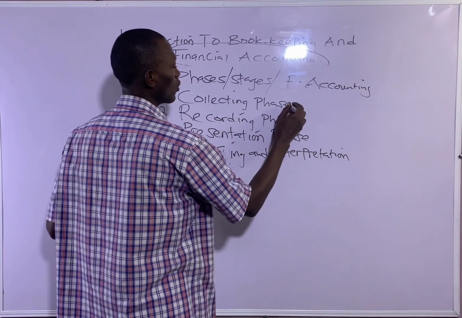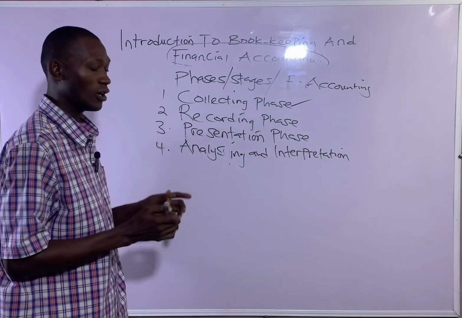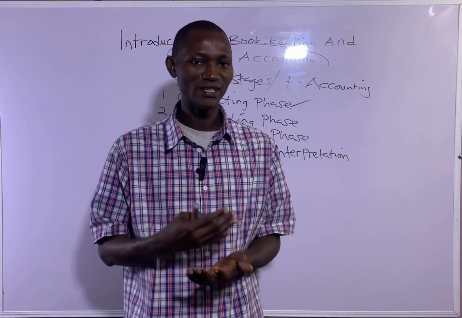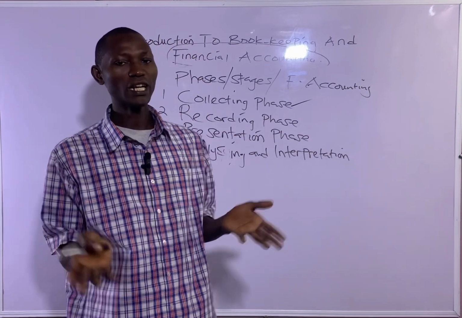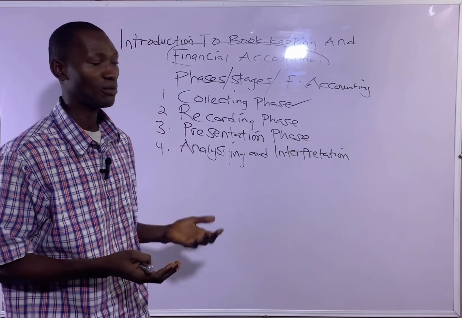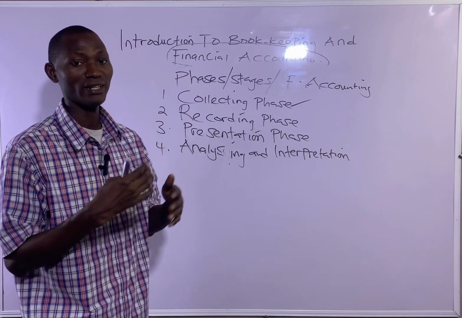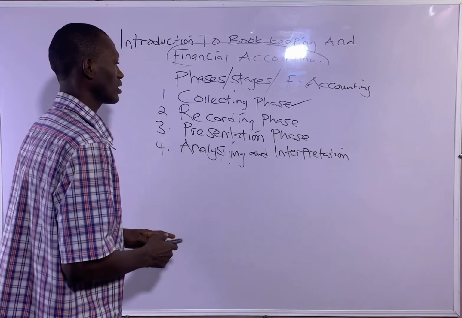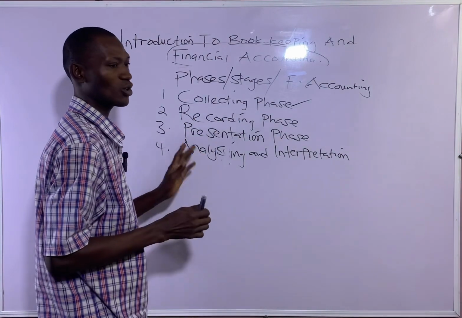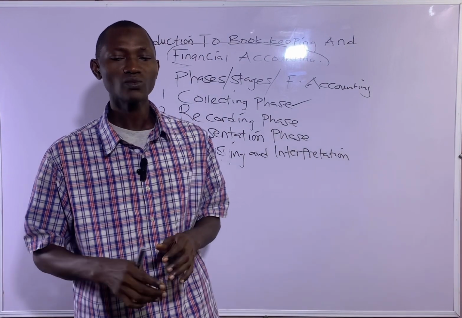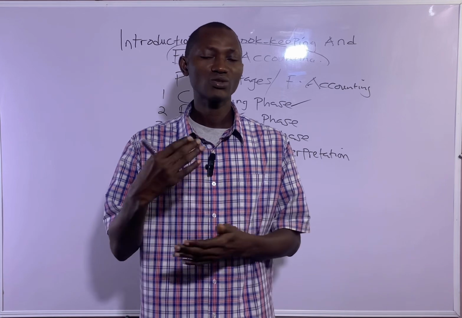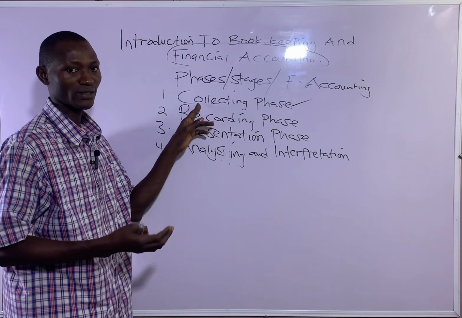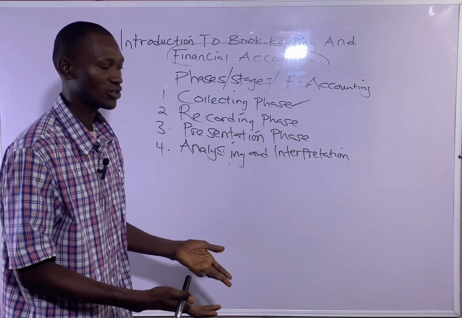Then number one, we have collecting phase. Although most times bookkeeping is done by the junior accountants in every business organization, preparing the financial statement or annual report of a business organization is done by the senior accountant, most times chartered accountants. So collecting phase simply explains where the business transactions are usually obtained. From the word collecting, where do you usually get the business transactions?